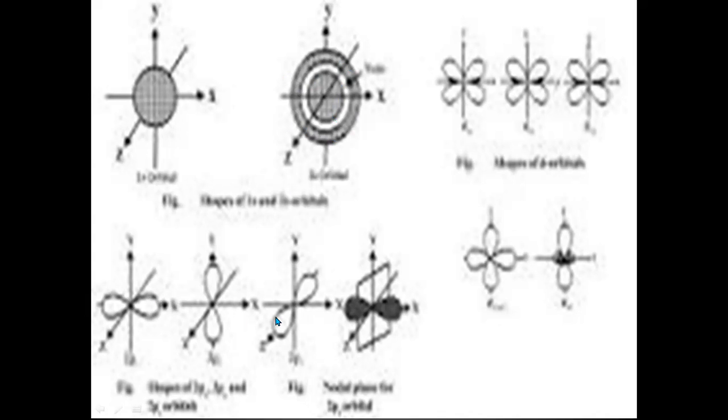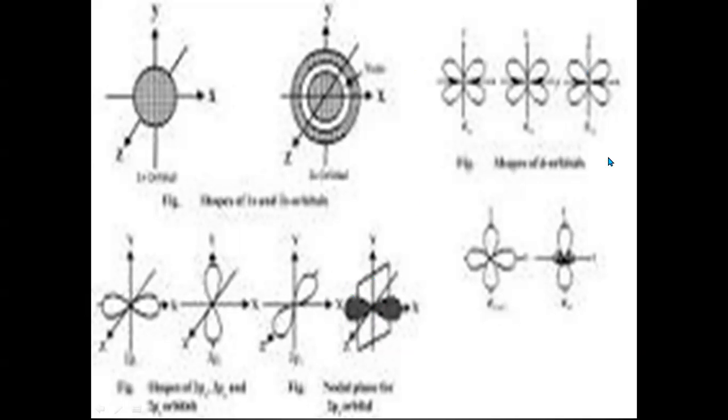Then comes the p orbital. This is the px orbital, py orbital, pz orbital, and the lobes are on the axis. They are lying on the axis in all these three. Therefore, we can draw like this. This is the plane where there is no probability of finding an electron. Therefore, it is called a nodal plane.